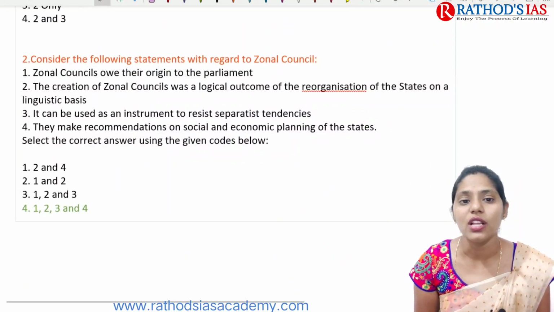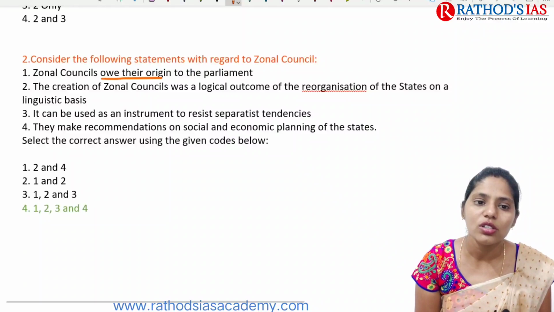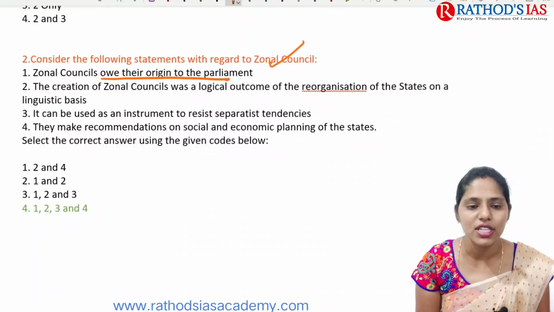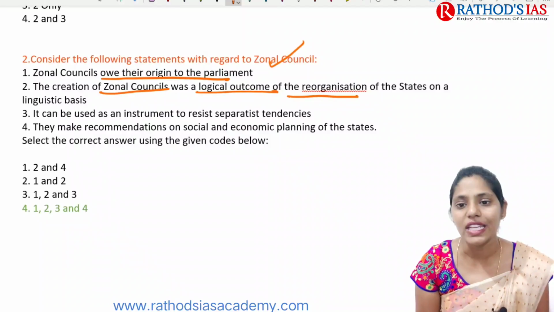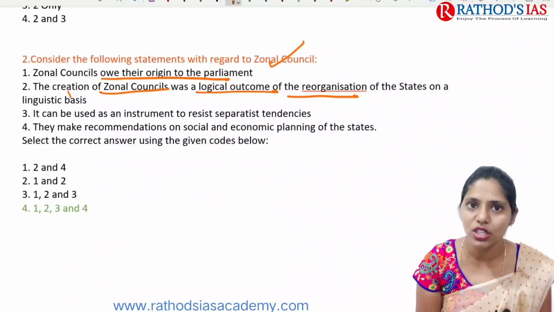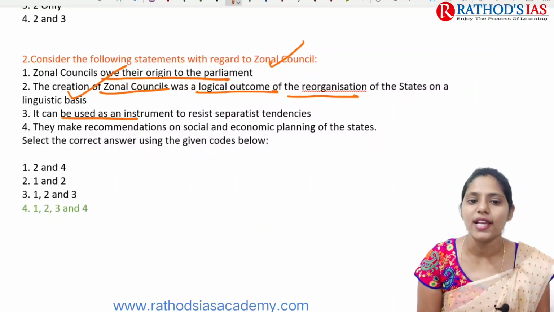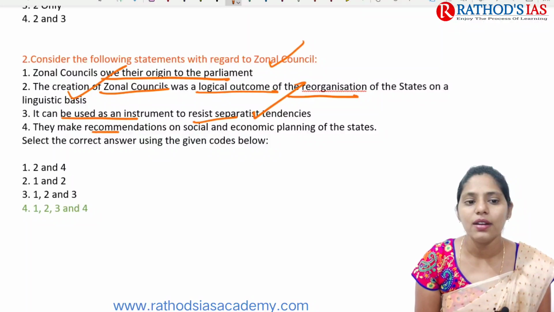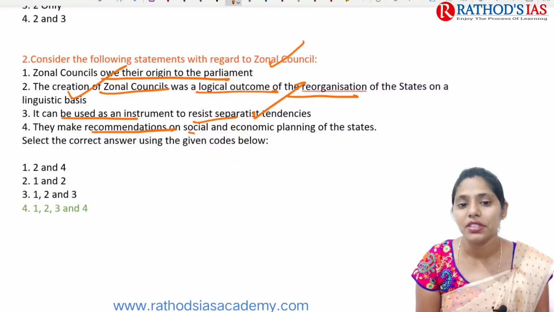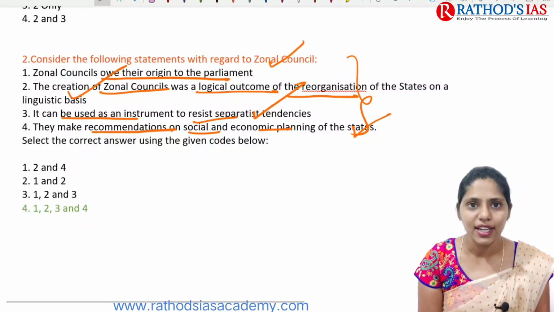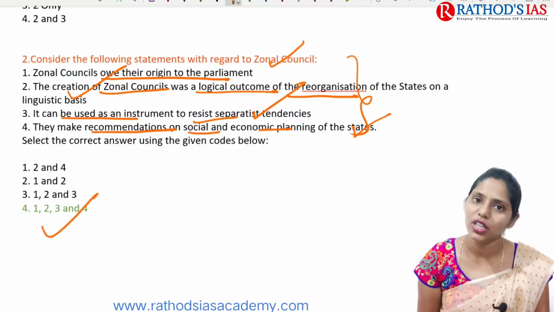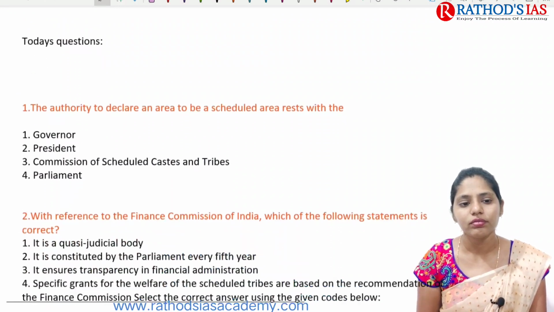The next question is regarding zonal councils. Zonal councils owe their origin to Parliament, yes. The creation of zonal councils was a logical outcome of the reorganization of states on a linguistic basis, yes. It can be used as an instrument to resist separatist tendencies, yes. And they mainly make recommendations on social and economic planning of the states, yes. So you need to select the correct answer, that is 1, 2, 3 and 4. Option 4 is the correct answer.